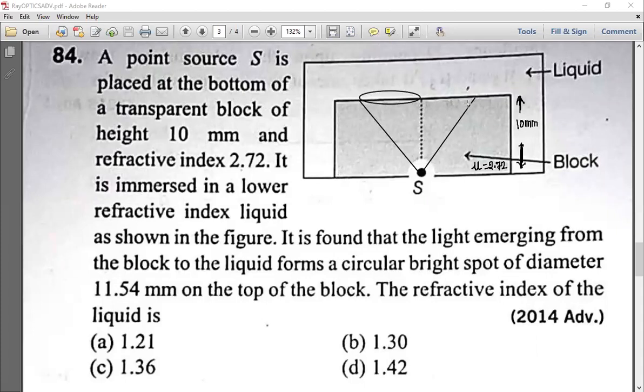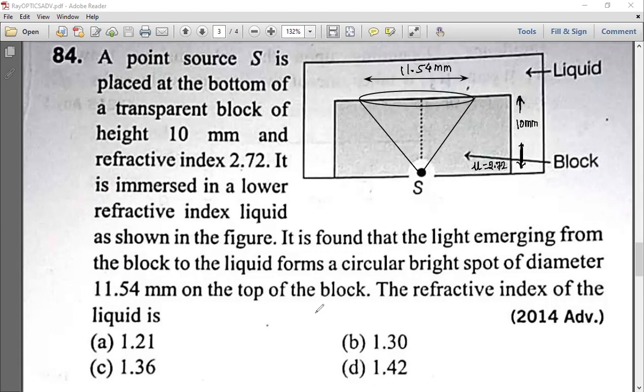I am drawing a diagram, you see. It is like this cone, and this complete diameter is 11.54 millimeter. Understanding the question? Same like the vision of fish.